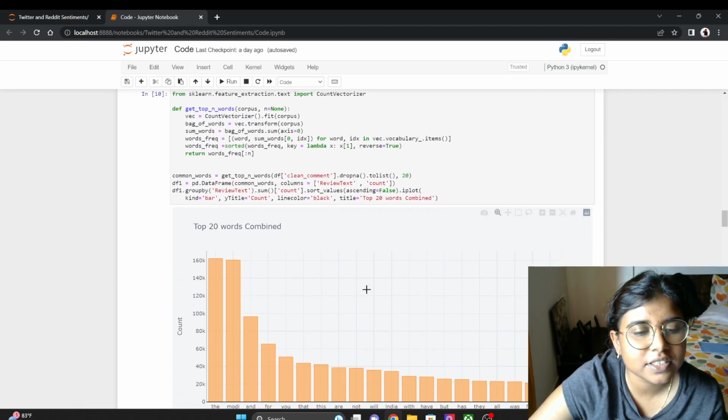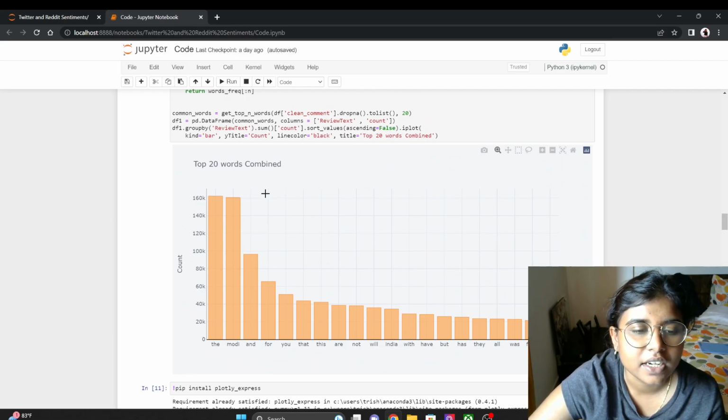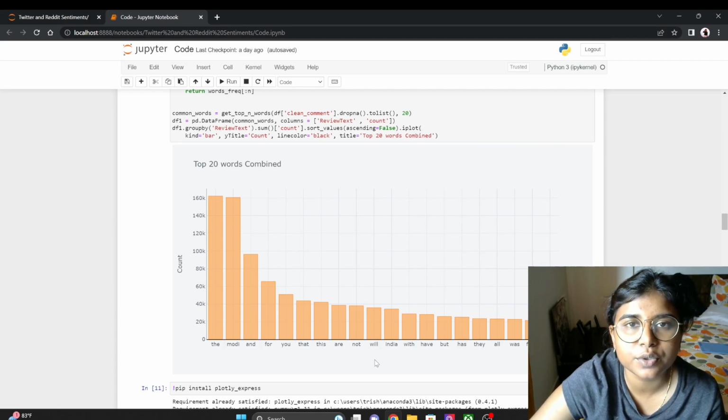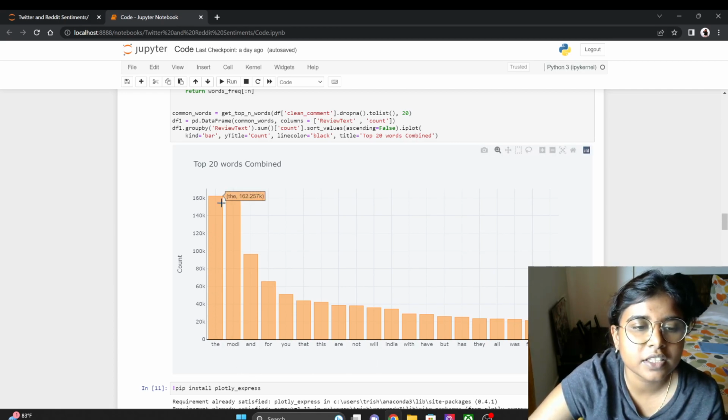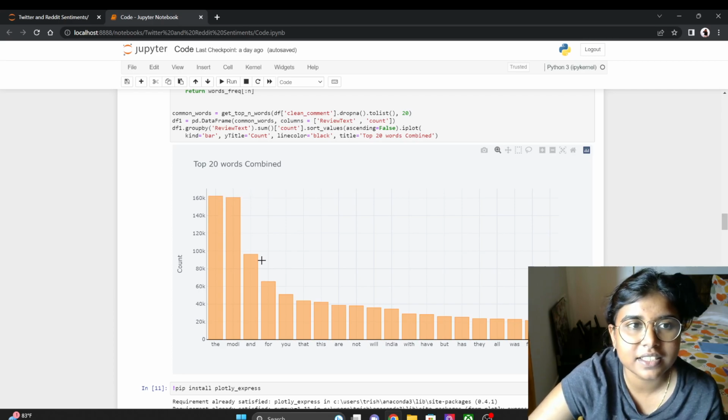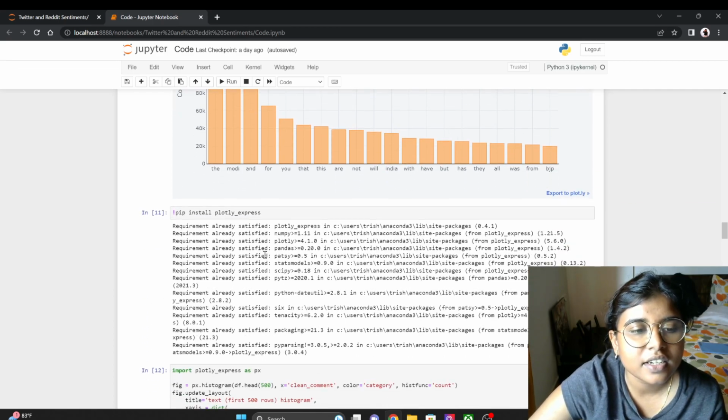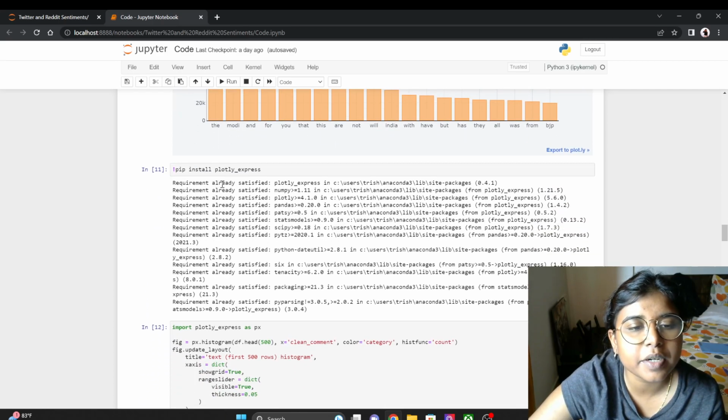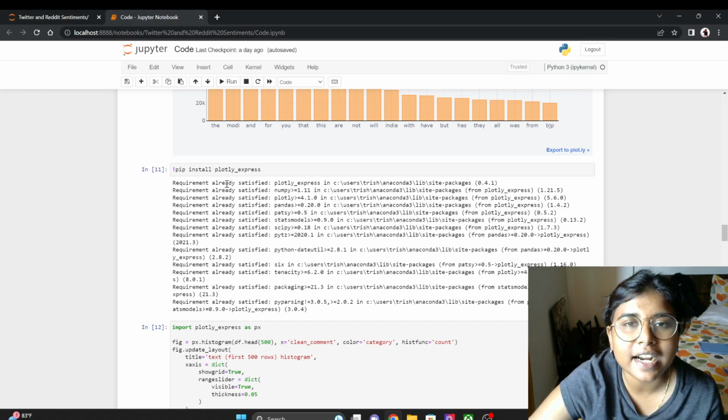The next graph is the top 20 words combined, where the y-axis is count and the x-axis contains the 20 words that are used the most all over the internet. The first bar is obviously "the", because "the" is an article and we use it all the time. Next, I have installed a library called Plotly Express. This allows us to create more interactive graphs with fewer lines of code.